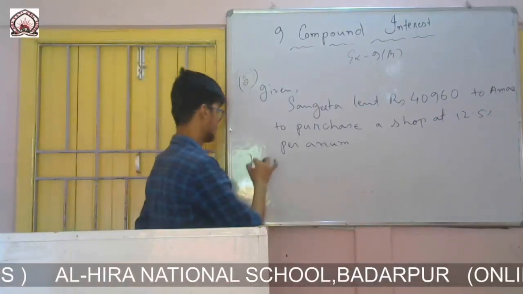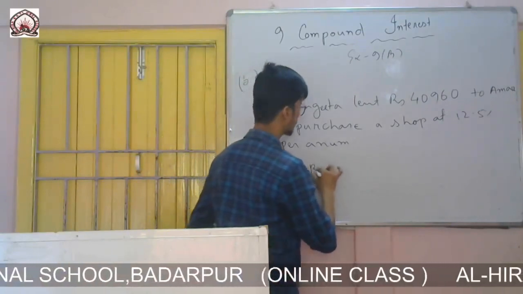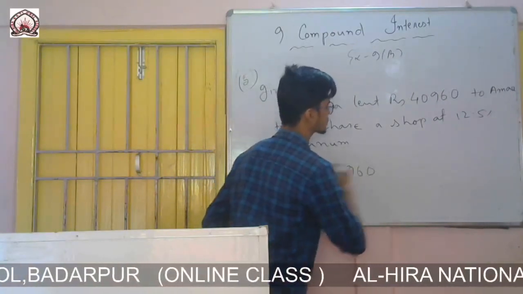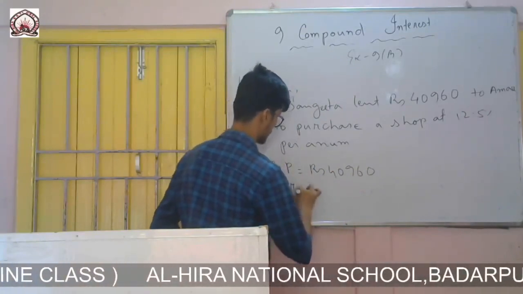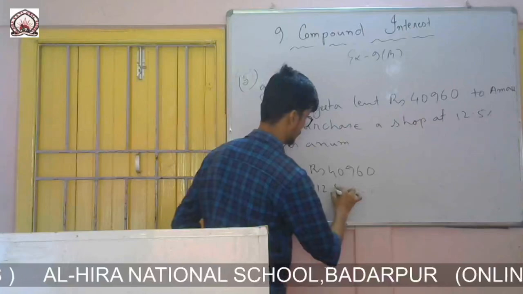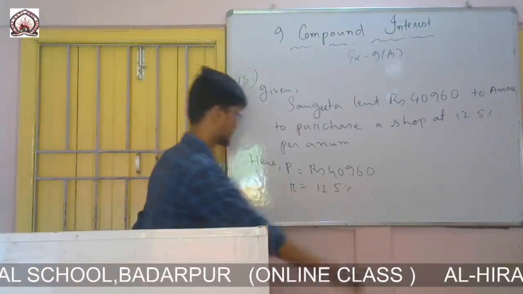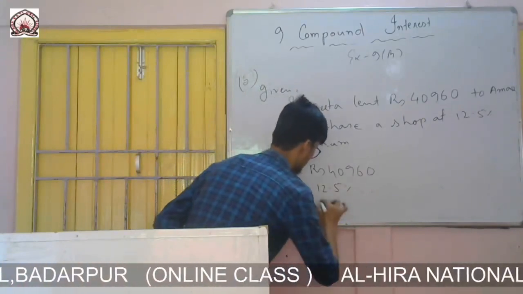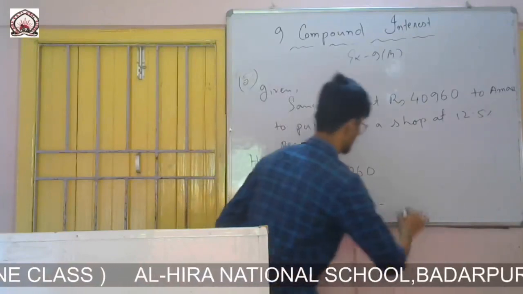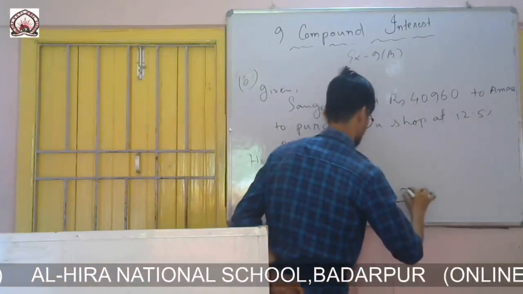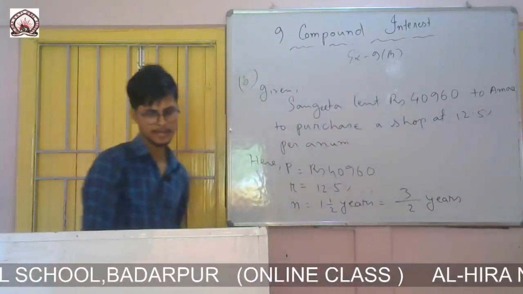So the rate is given, so directly I can write here: principal is rupees 40,960, rate of interest is 12.5%, and time n is 1.5 years, which is 3 by 2 years.